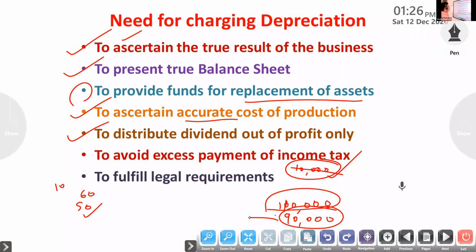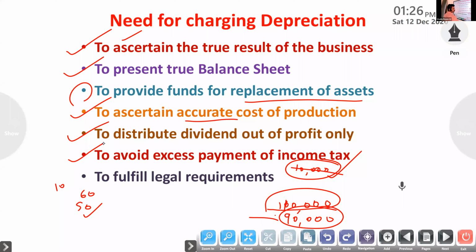Okay, next one, to avoid excess payment of income tax. Already I said depreciation is a deductible expense for tax purpose. If depreciation is not charged, it will show more profit, so you have to pay more taxes.